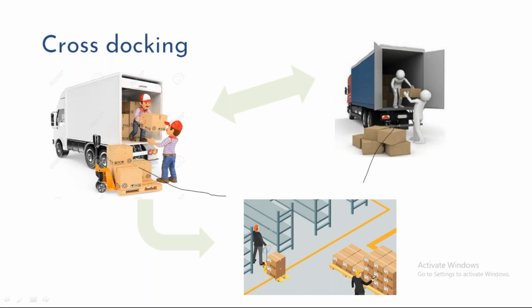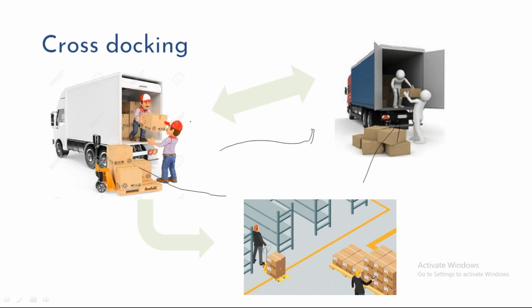That activity is not needed. If there is any requirement for the material I'm going to receive, I can directly unload from the truck and load it onto the other truck. That is nothing but cross-docking. You're receiving it in the receiving area and directly moving it to the shipping area to issue to the customer.